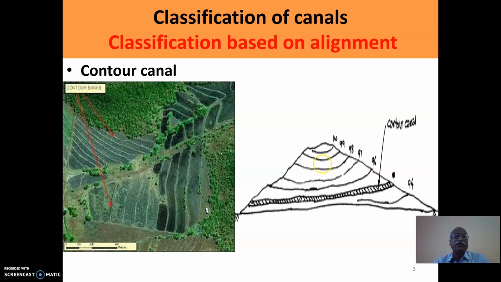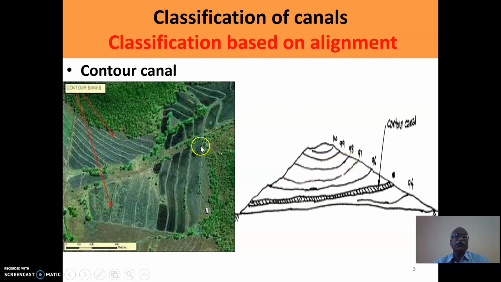When we have some topography, we know that topography has some of the points which are having equal elevations. We know by this time that if we join all such points of equal elevation, then the line which is formed is known as contour line.